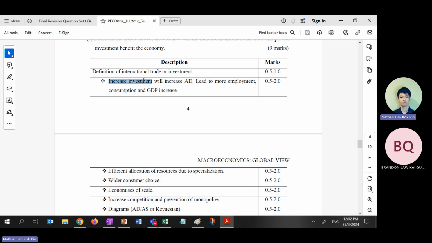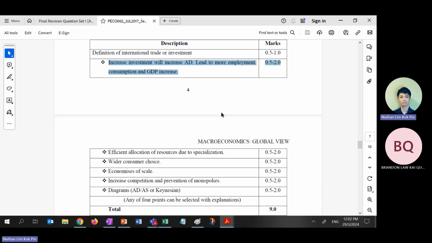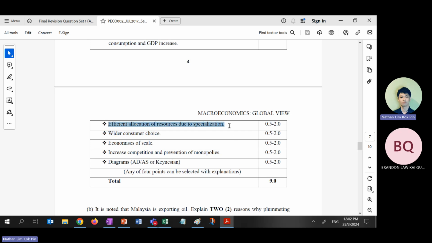Okay? And increased investment will lead to what? Okay? And private investment, right? Efficient allocation due to specialization, wider consumer choice, economies of scale, increased competition, prevent monopolies. Then you still need to use the diagram for Keynesian and ADS model to draw.